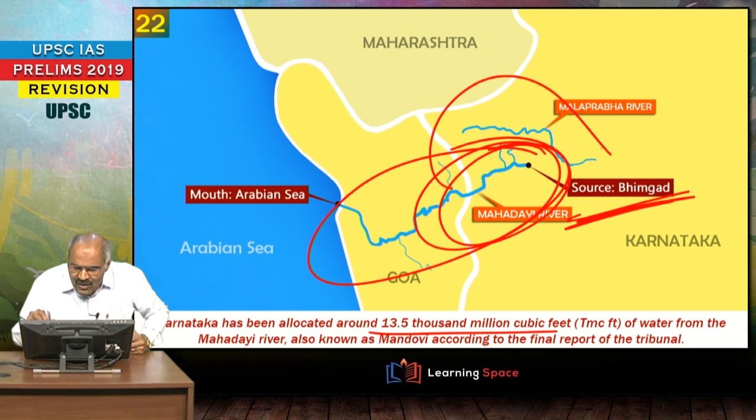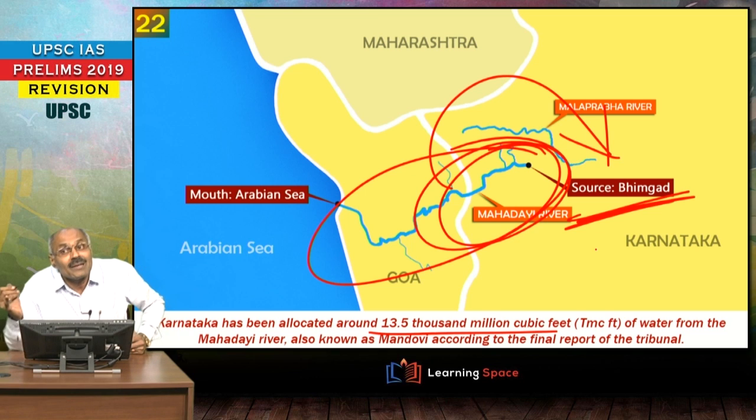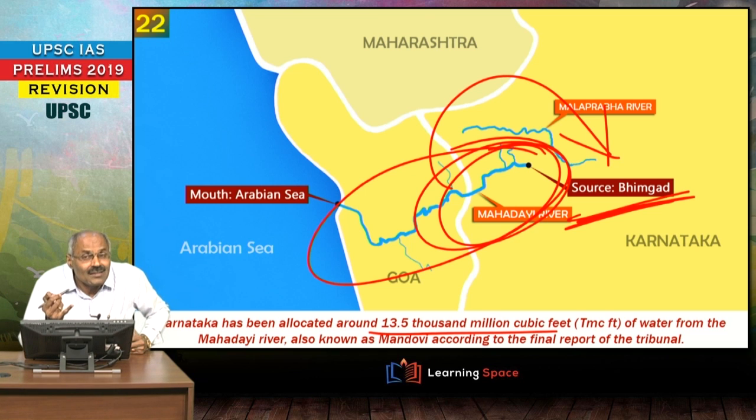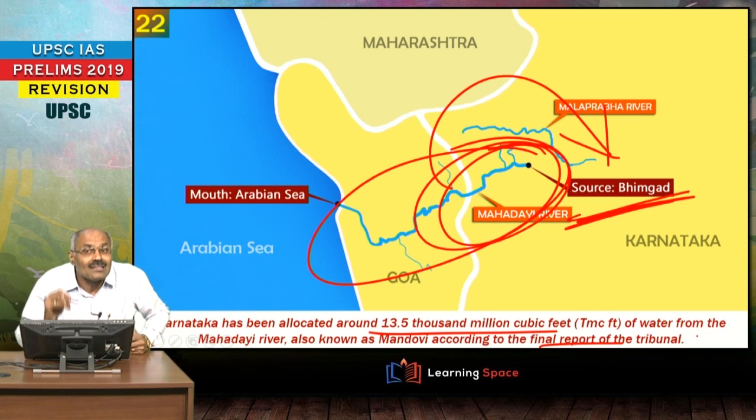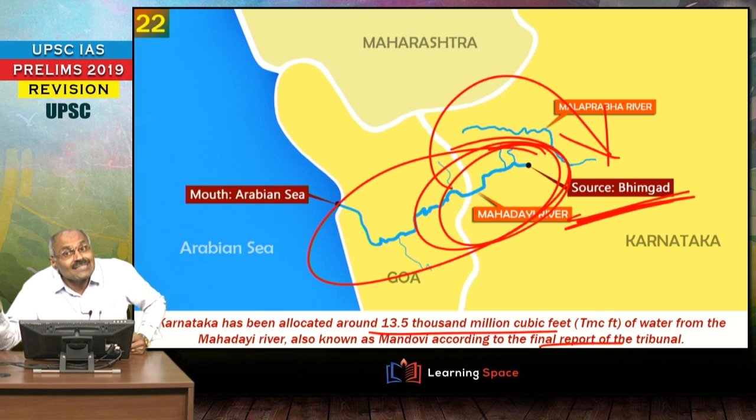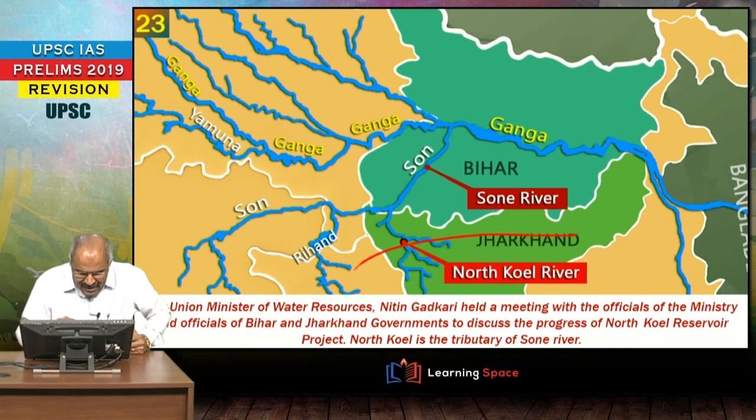And for transferring water from this basin to that basin, finally it is agreed upon, right? According to the final report of the tribunal, this is agreed upon to shift water. So please don't forget about Mahadayi river, Mandavi river, Malaprabha river, and the Kalasa-Badhuri project. Kalasa-Badhuri project is a project of Karnataka, and for that project the Karnataka government wants some transfer of water from this basin to that basin. Finally, it is agreed upon, right? So these are important.